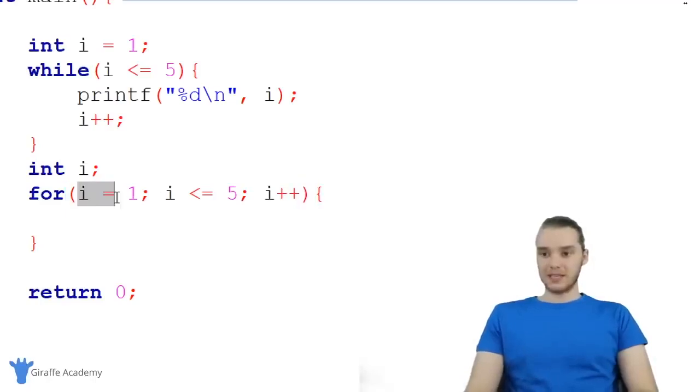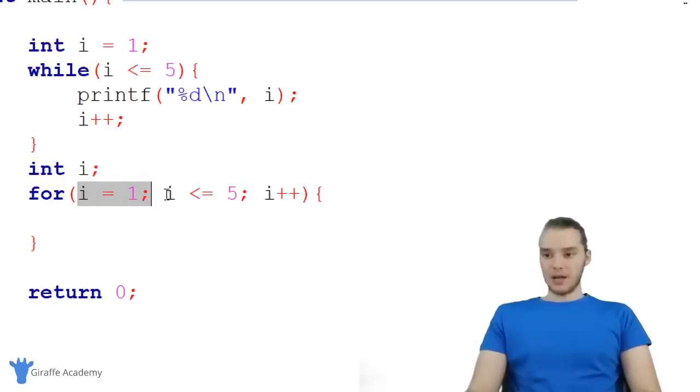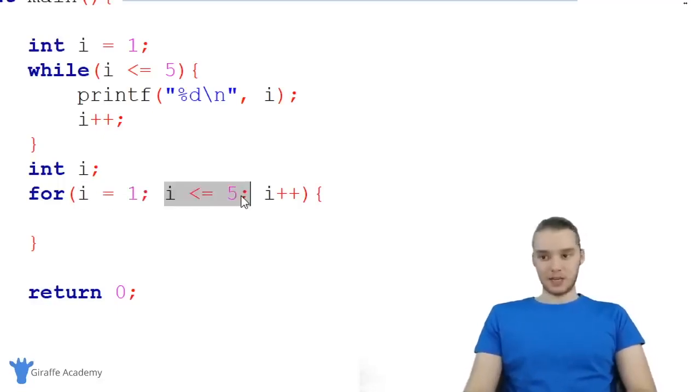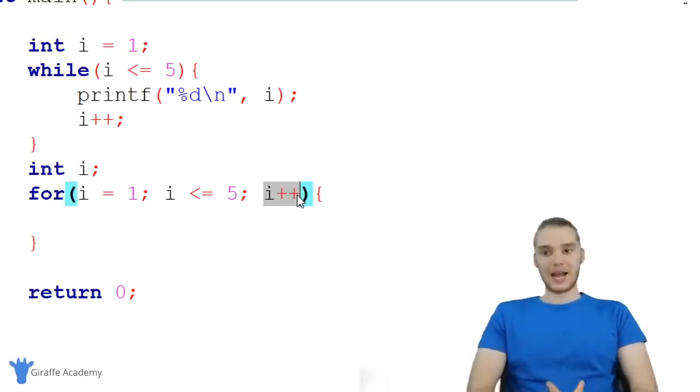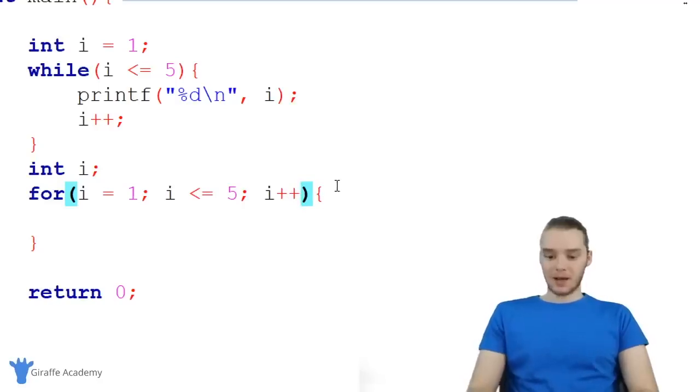You'll notice I have these little sections. Here's the first section: we're initializing the variable i, saying i is equal to 1. Here we're specifying our looping condition, so I'm saying we're going to keep looping while i is less than or equal to 5. And over here is a line of code that's going to get executed every time we go through the loop. Here I'm saying i++. I could also say i-- and that would decrement i. I could say i is equal to i plus 2, etc. I could do basically anything I wanted over here. Let's just keep it at i++ for now.